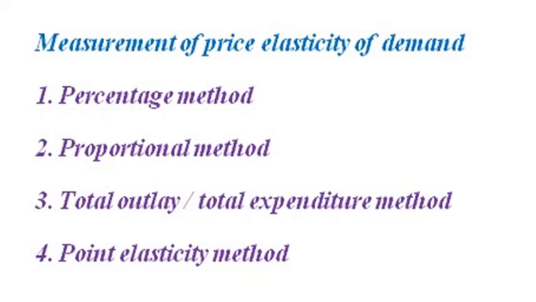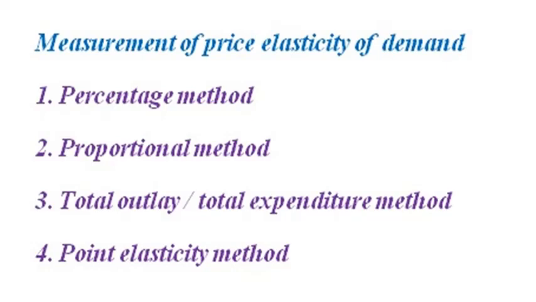The second one is the proportional method. This is also called the percentage method. Under this method, the percentage change in the price and the percentage change in the demand are calculated and compared. If the percentage change in the demand is more than the percentage change in the price, demand is said to be elastic. If the percentage change in the demand is less than the percentage change in the price, demand is said to be inelastic. If the percentage change in the demand is equal to the percentage change in the price, demand is said to be unitary. In this method, to measure the elasticity, we use this formula.